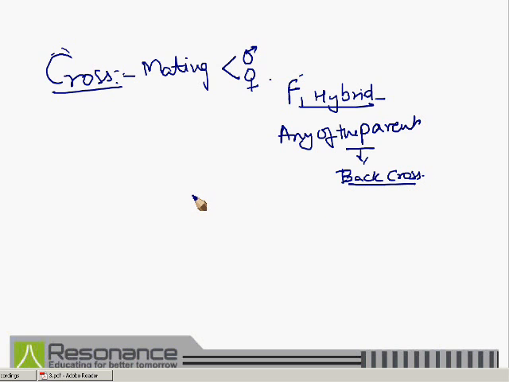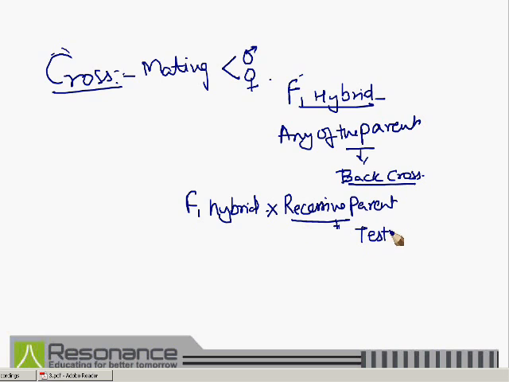But if the cross is between F1 hybrid and exclusively recessive parent, then the cross is known as test cross. These two crosses have great biological significance as they are used to determine the genotype and phenotype of the next generation organisms. So these are again two terms, test cross and back cross.